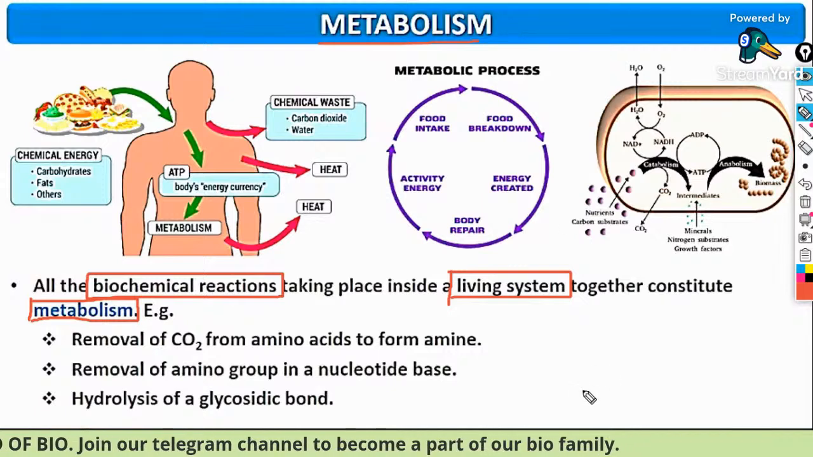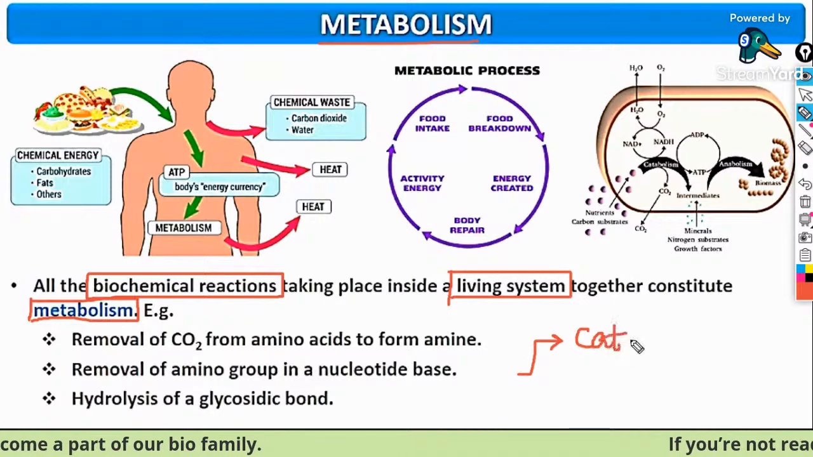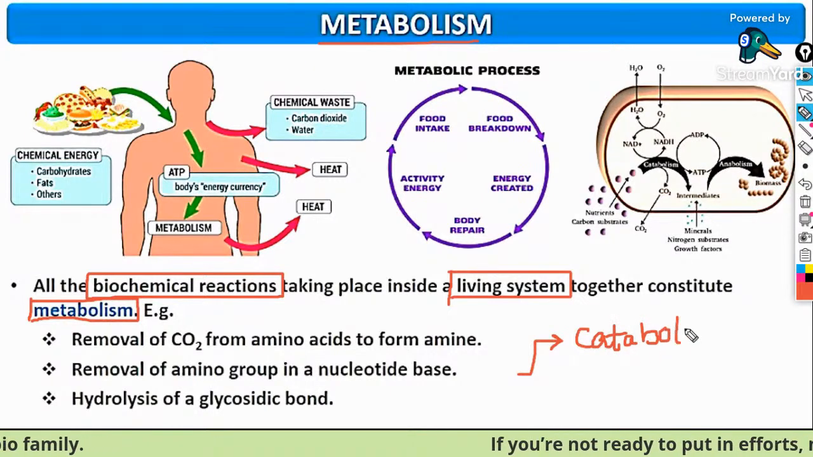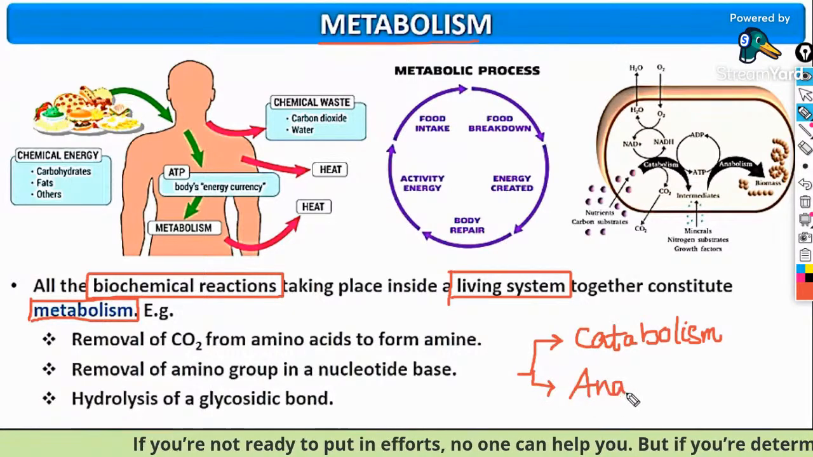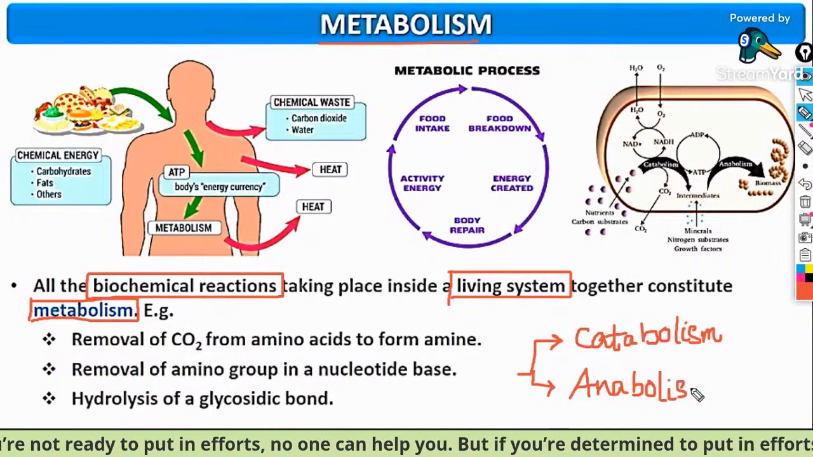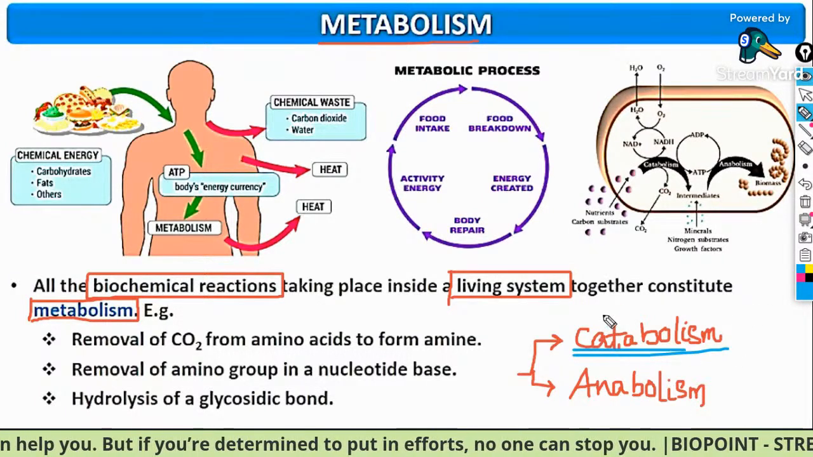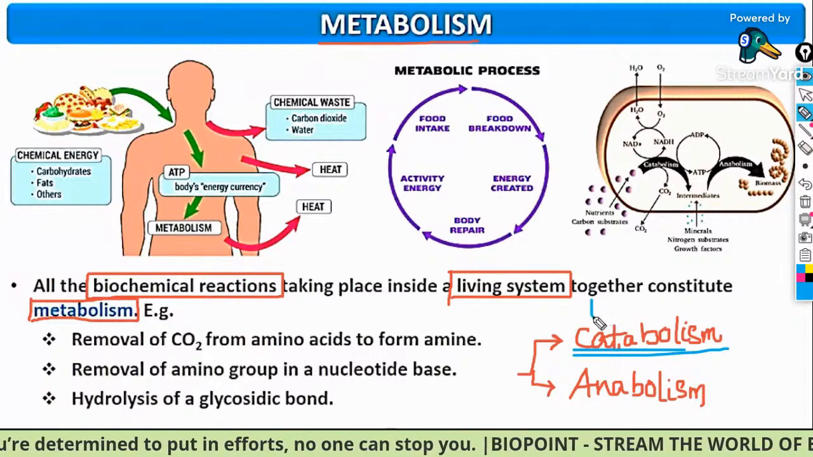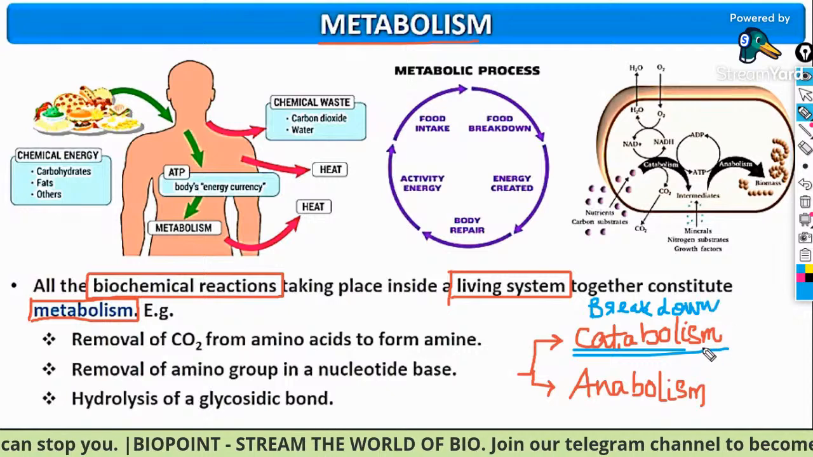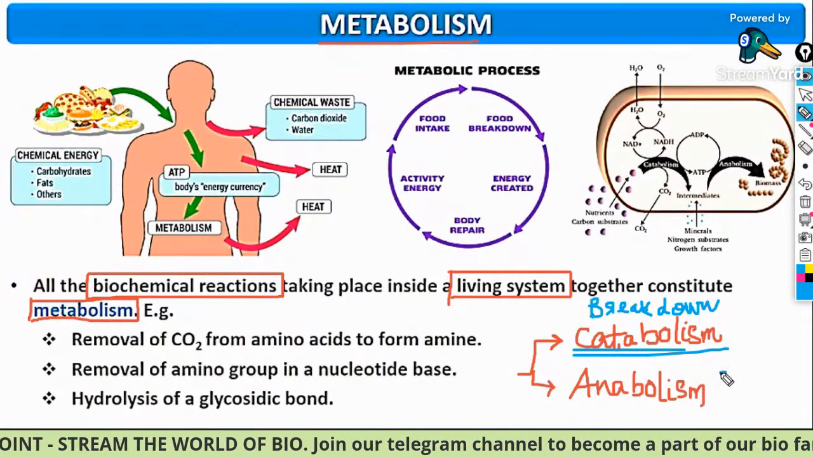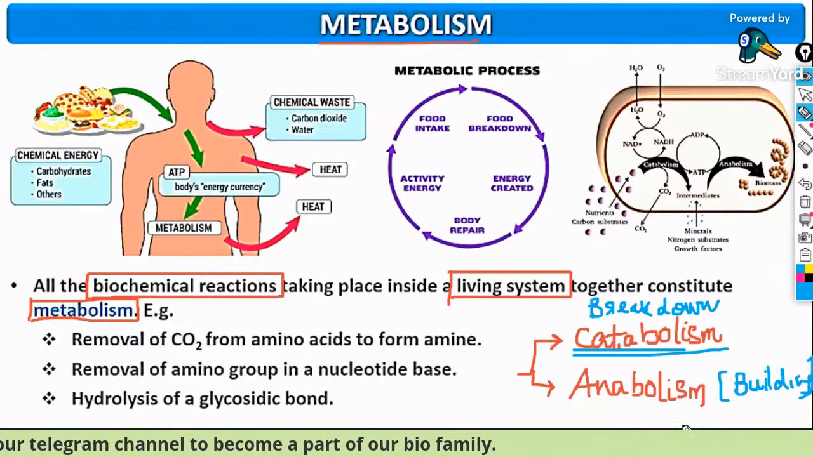So metabolism is of two types. Everybody listen carefully. Metabolism is of two types: catabolism and anabolism. Okay, catabolism and anabolism. Catabolism means it is a destructive process, that is, the metabolism which leads to the breakdown of complex substances into simple substances. Anabolism means it is a building up of materials.